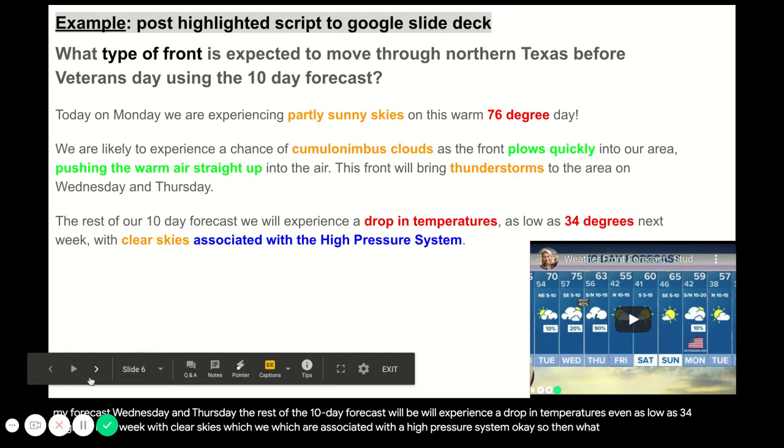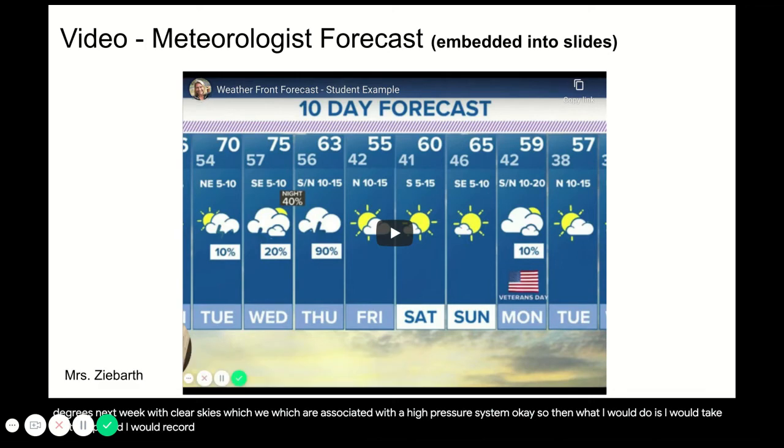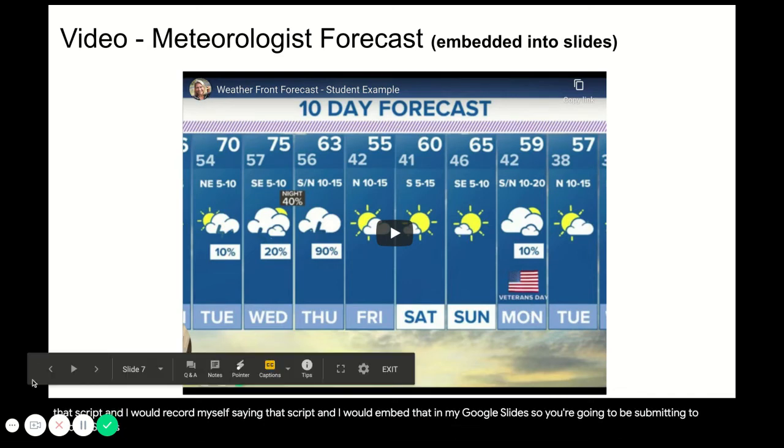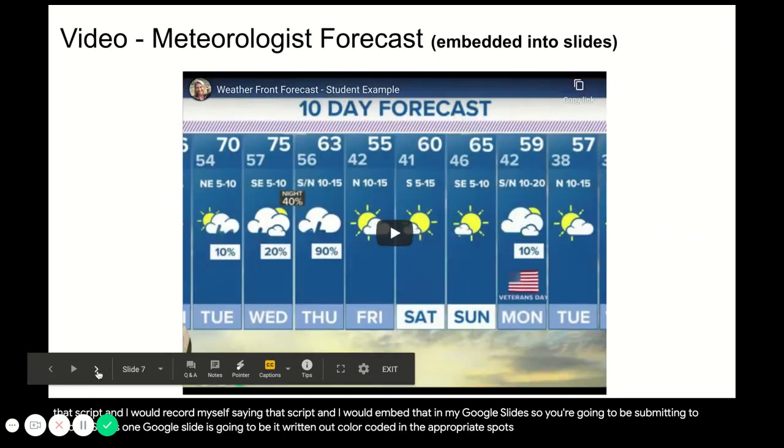Okay, so then what I would do is I would take that script and I would record myself saying that script and I would embed that in my Google Slides. So you're going to be submitting 2 Google Slides. One Google slide is going to be it written out, color coded in the appropriate spots, and the other is going to be your video.